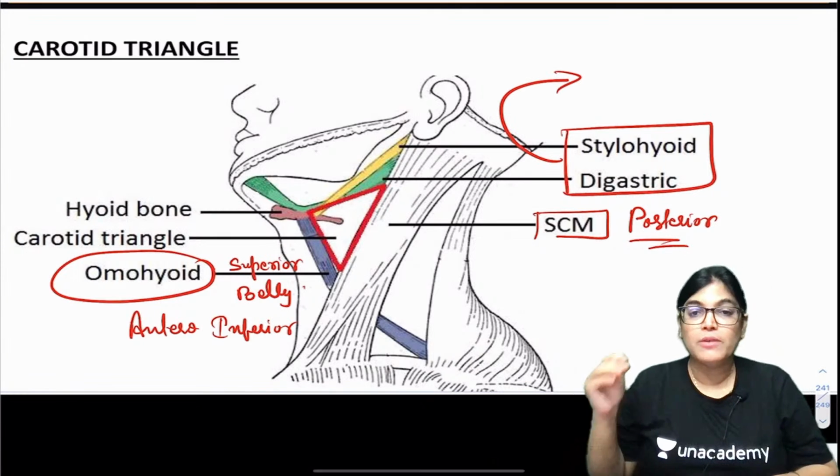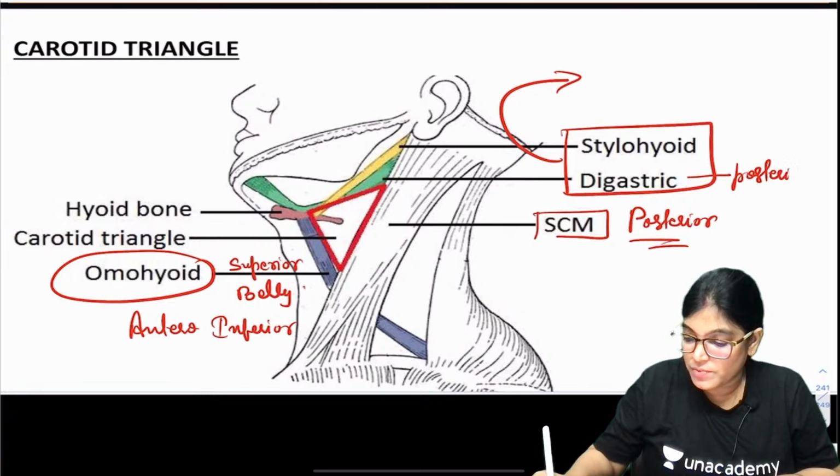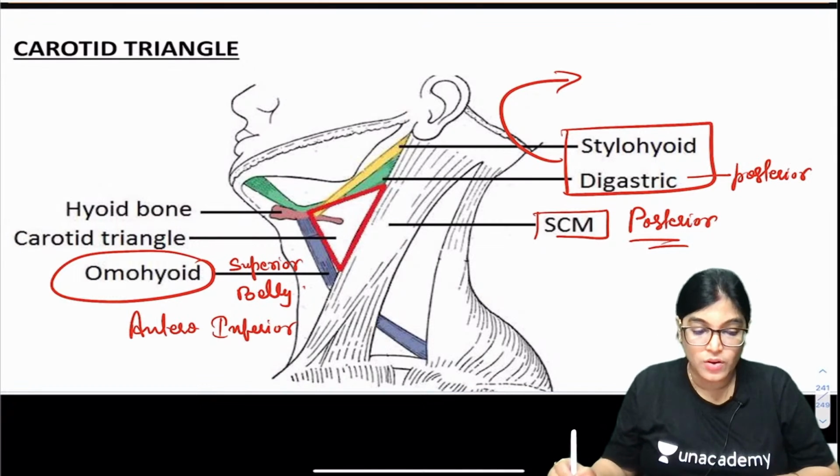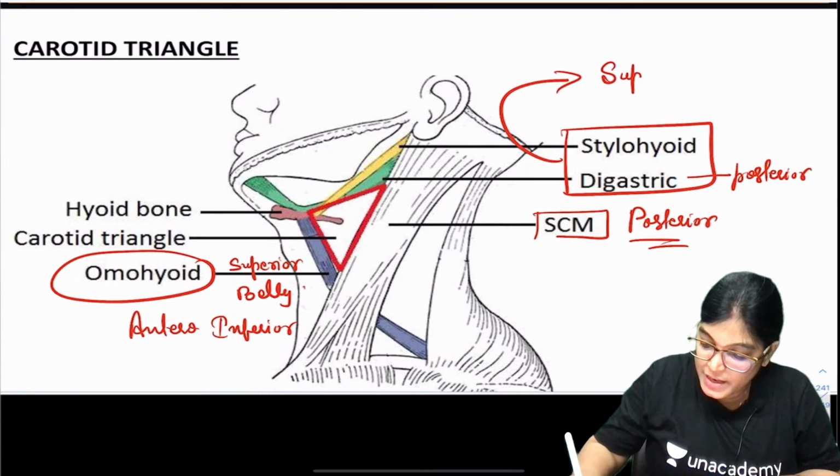The posterior belly of the digastric muscle along with stylohyoid is forming the superior boundary.